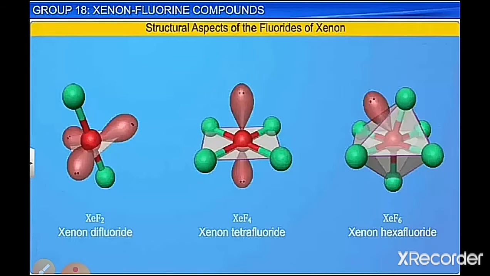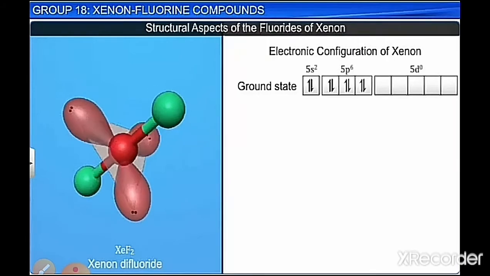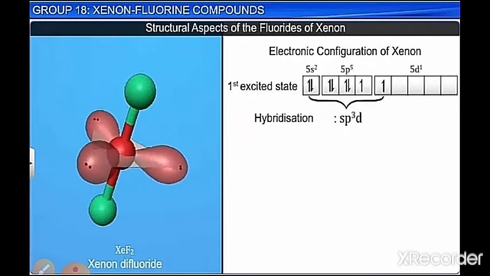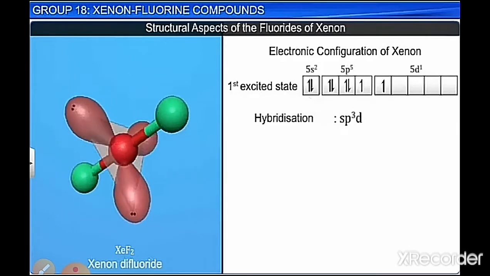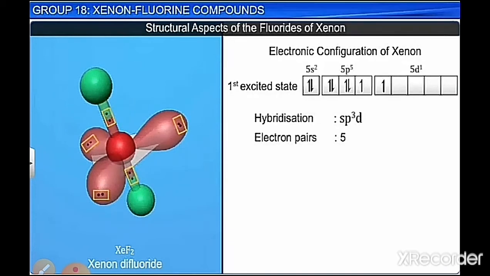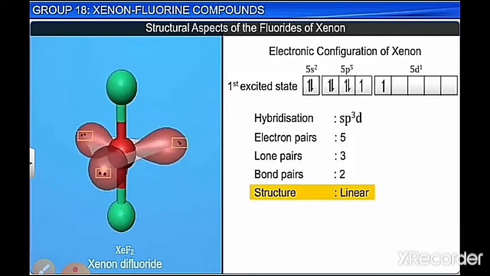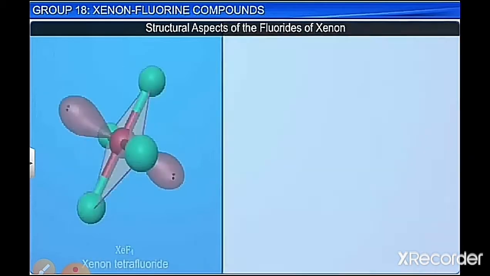Now let's see the structural aspects of the fluorides of xenon. What is the structure? We know the central atom is xenon and it has the configuration 5s2 5p6. But when it gets excited, the electron gets shifted to 5d1. Now it has 5 atomic orbitals, out of which 2 have unpaired electrons and 3 have lone pairs. The 2 unpaired electrons are used for bond pairs, and the structure is symmetrical and linear: the 3 lone pairs lie in the equatorial sites and the axial sites are occupied by the bond pairs. So it has a linear structure.